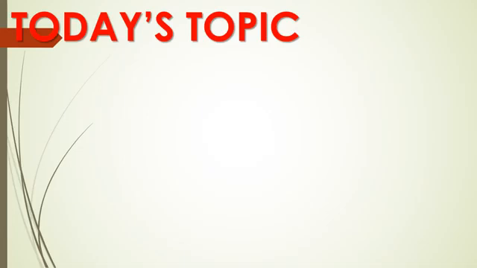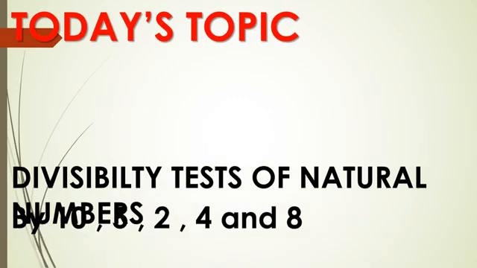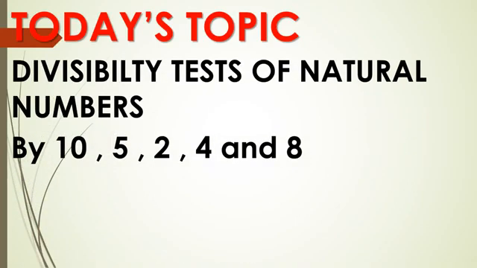Now see today's topic. Today we will do divisibility tests of natural numbers, that is by 10, 5, 2, 4 and 8. Means how to check whether a number is divisible by 10, 5, 2, 4 and 8.